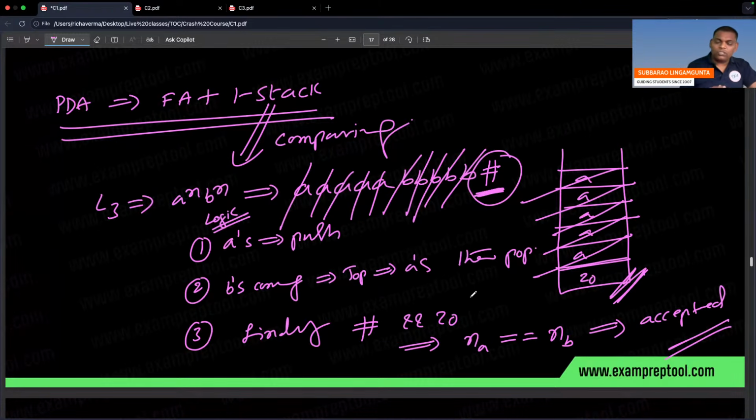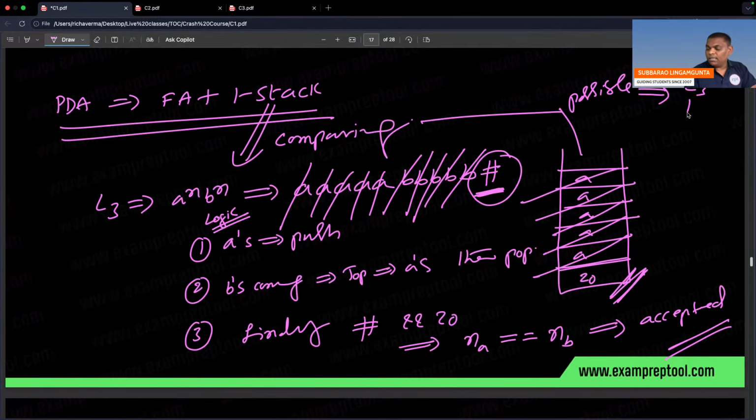So my next point is that L3 needs comparison. You have taken a stack, and comparison with stack is possible. So a PDA for L3 is possible, meaning it is a CFL. L3 is a CFL. Comparison with stack possible, so L3 has a PDA. That means L3 is a CFL, a context free language. So now see the conclusion finally.